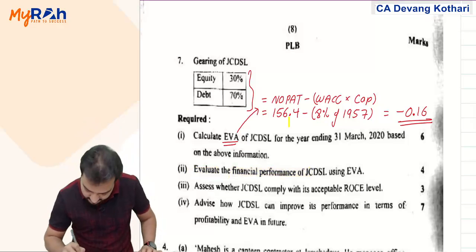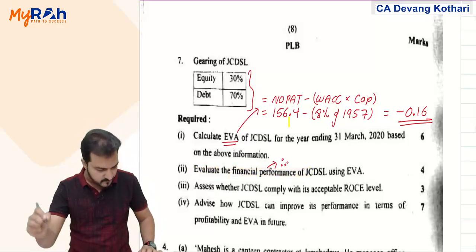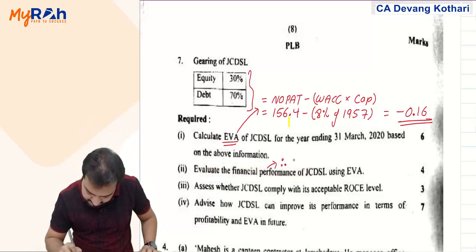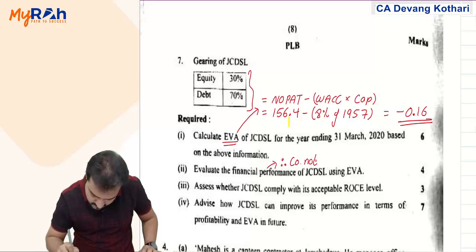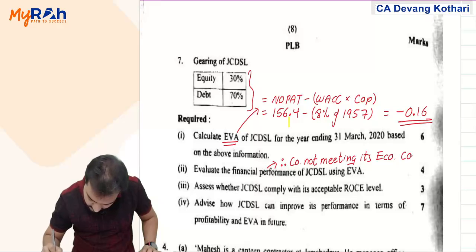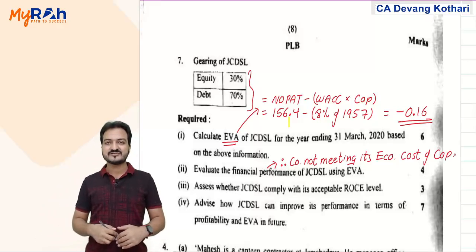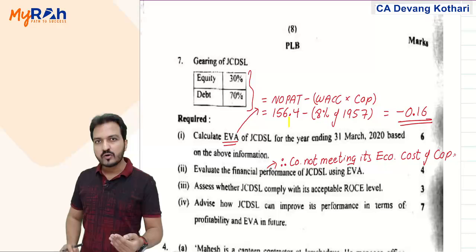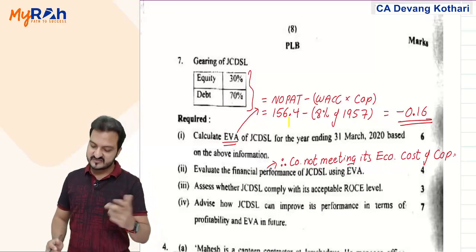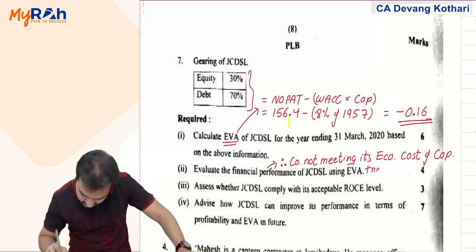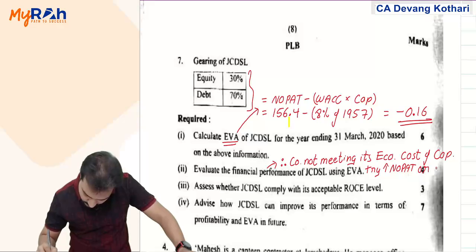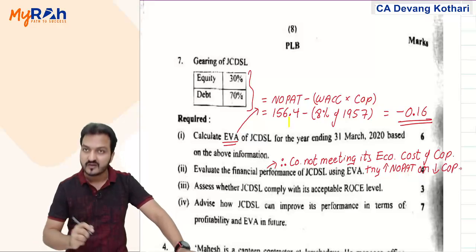I'll just give you one sentence there. Company is not meeting its economic cost of capital. So the company must try to increase NOPAT, or try to decrease the capital employed.